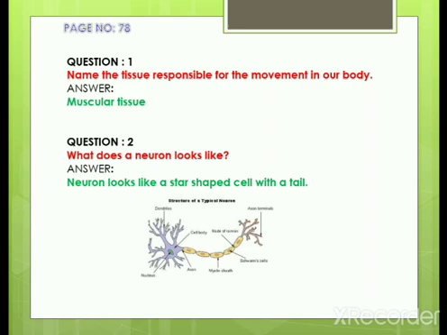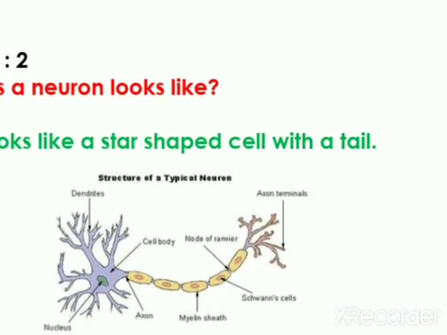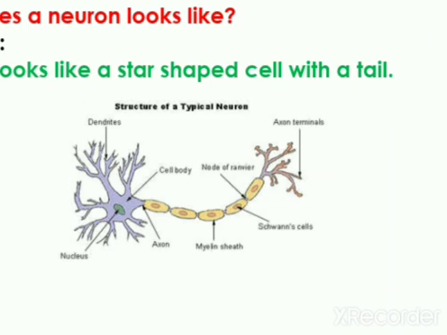If you look at the cell under the microscope, it appears in the shape of a star, and hence it is called the star-shaped cell or the neuron. The different constituents are also given. That is also a very important question that we will discuss in the next video.